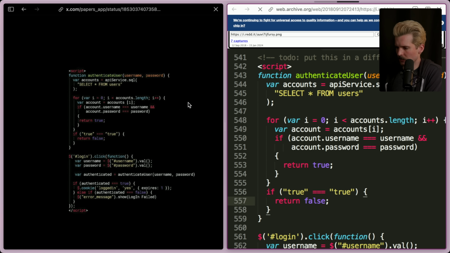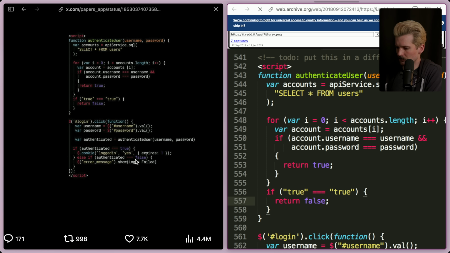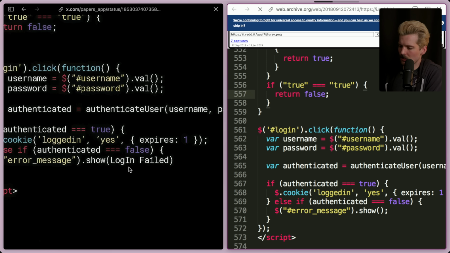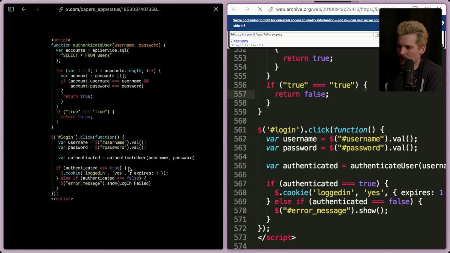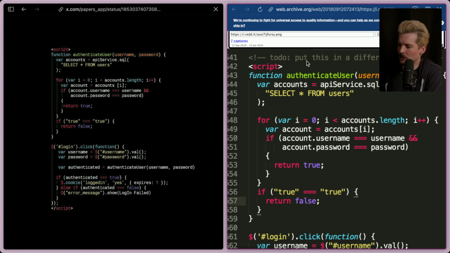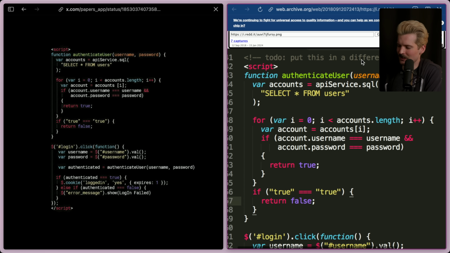API service equals select from var, account length, I++, return true. Yeah. It's so weird to change just this and to add this login failed there. I don't know how that happened. I really don't. The only other missing piece is this comment here, put this in a different file, which is hilarious. The one thing I never could find is when this login failed got added to this awful copy pasta code where it would end up in the place it's in now.